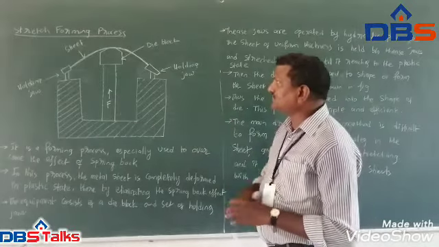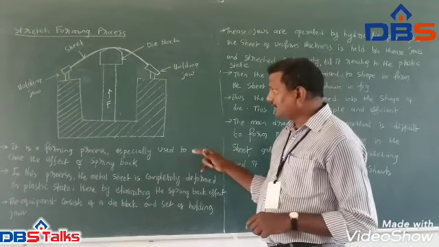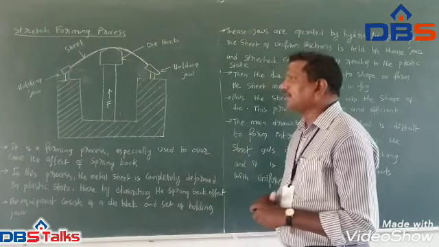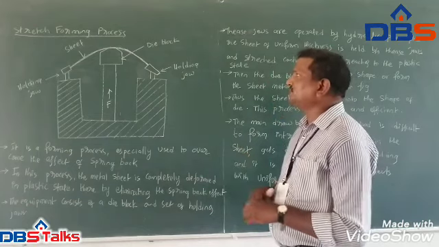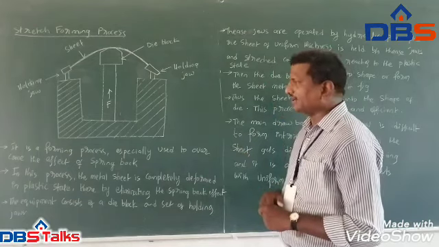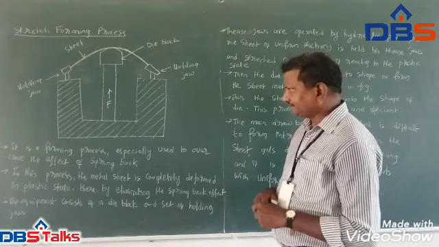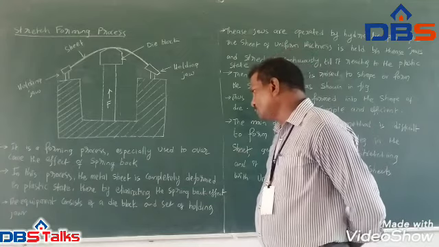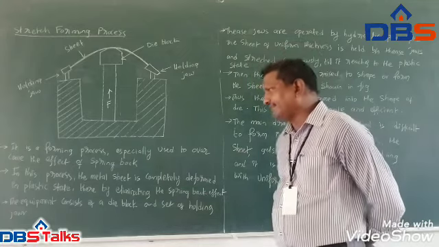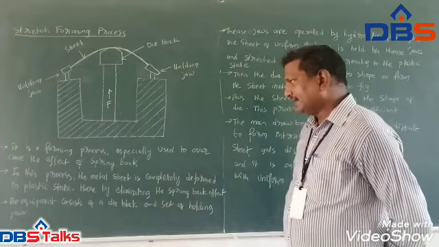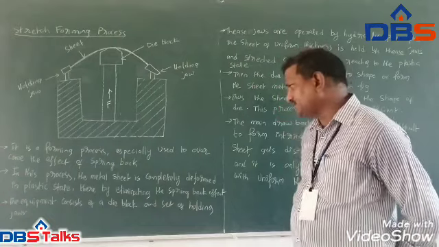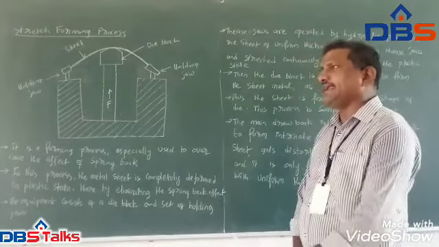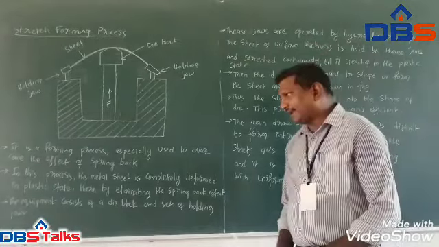So by using the stretch forming process, we are removing the spring back effect, and we are overcoming it by doing this sheet metal work in a plastic state. Here, what is the point? It is a forming process especially used to overcome the effect of spring back. In this process, the metal sheet is completely deformed in a plastic state, thereby eliminating the spring back effect.